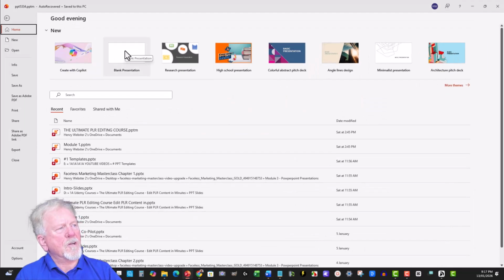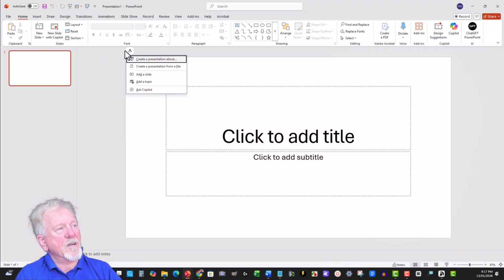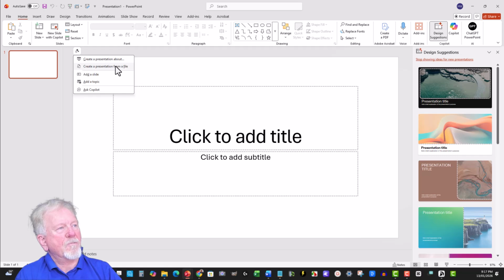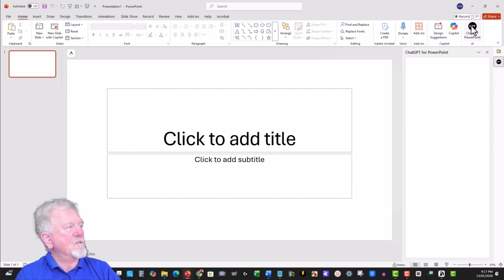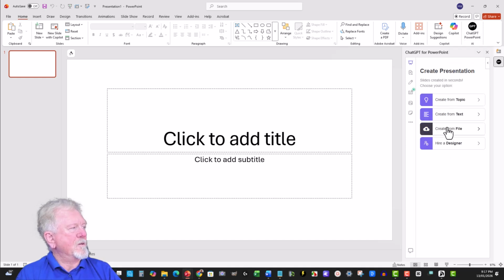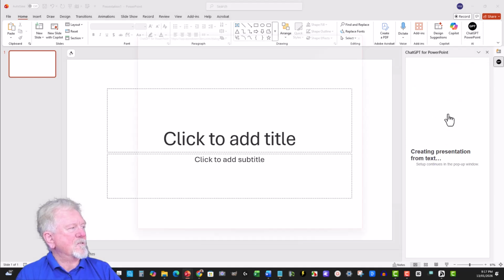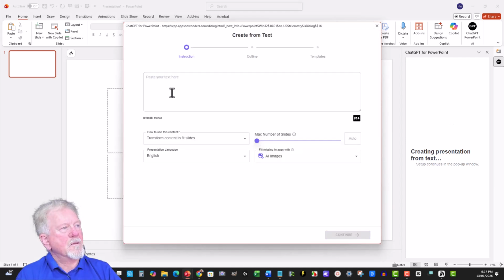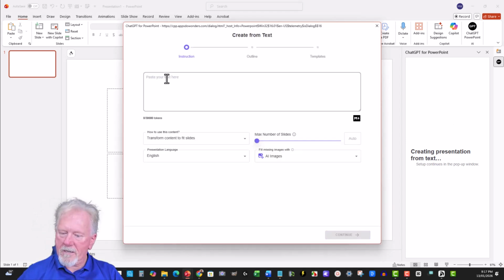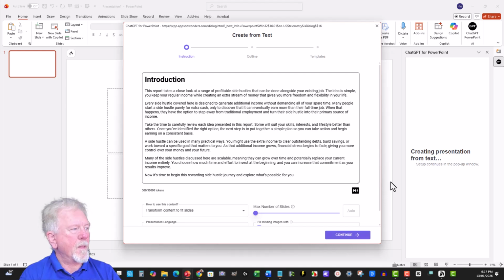And what I'm just going to go here is do a blank presentation. Now I could do create a presentation about, create a presentation from file, add slide, add topic, ask Copilot. But in this particular case, I think I'm just going to go over here to ChatGPT PowerPoint. And we're going to be doing it create from text. So I'm just going to go clicking here, go Control V.